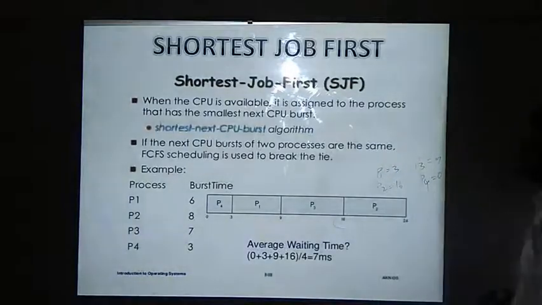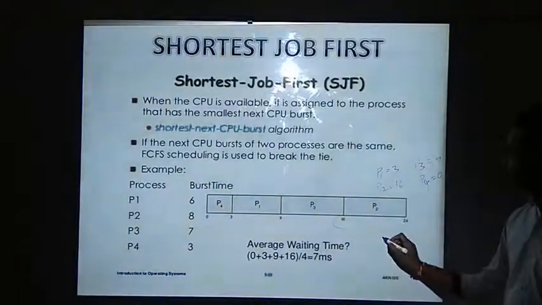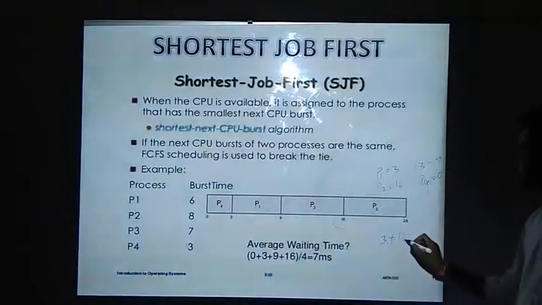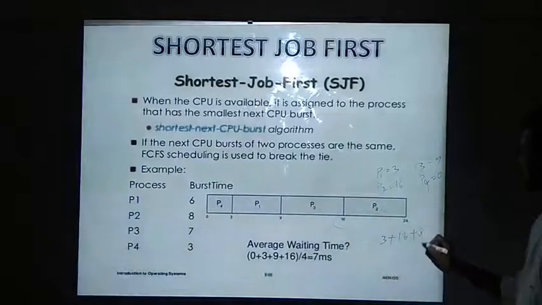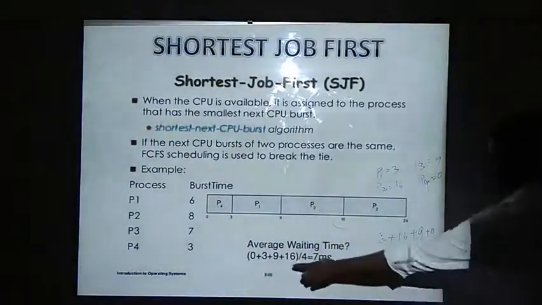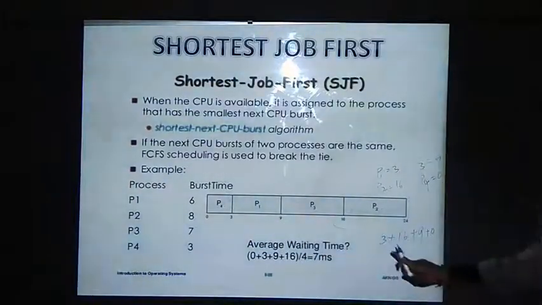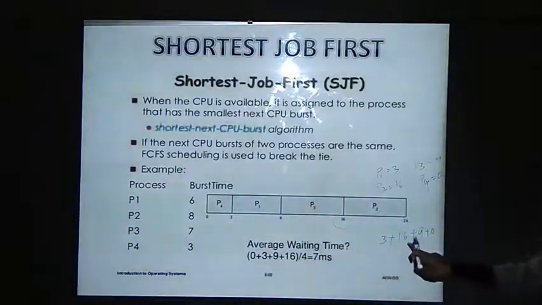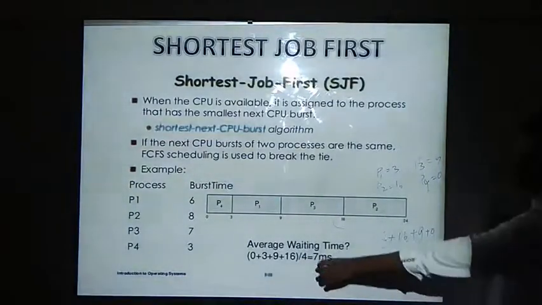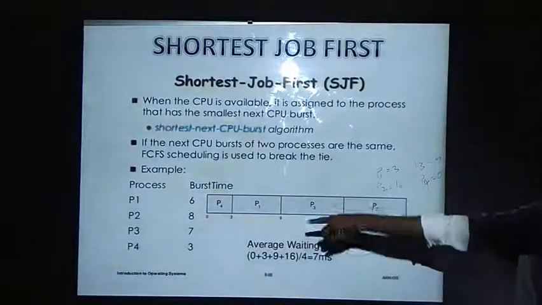First we are assigning the processor for P4 only. Then see, P1 is 3, P2 is 16, P3 is 9 and P4 is 0. That is what the sequence is, but they have written in this particular order. 3, 16, 9 and 0. This is also the same. They have followed the Gantt chart. I have followed the sequence of process.